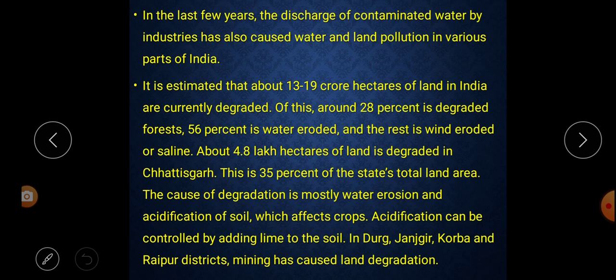It is estimated that about 13 to 19 crore hectares of Indian land is currently degraded. So according to the estimate, almost 13 to 19 crore hectares of Indian land is currently degraded. Of this, around 28% is degraded forest, 56% is water eroded, and the rest is wind eroded or saline.